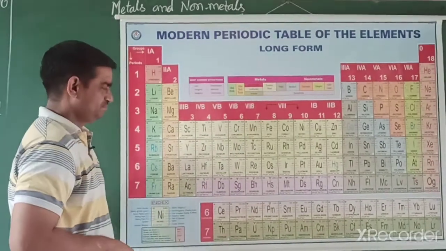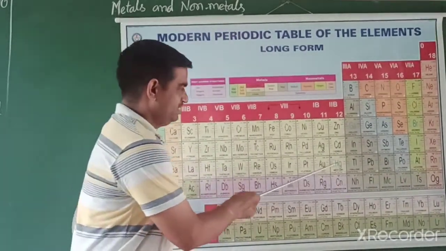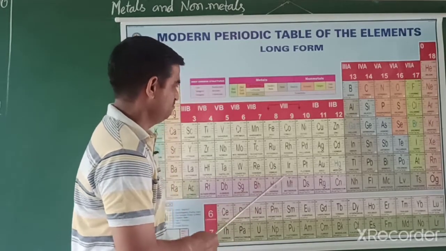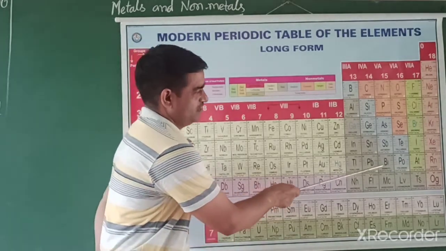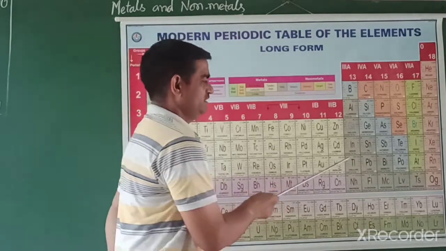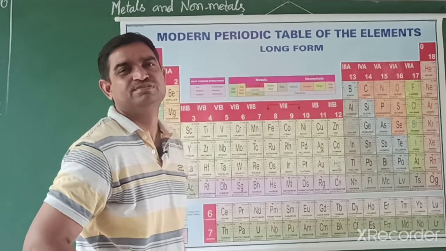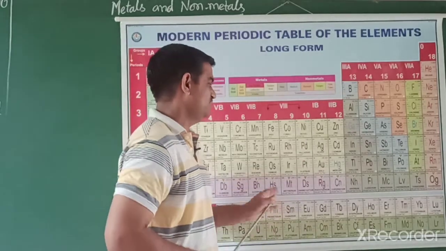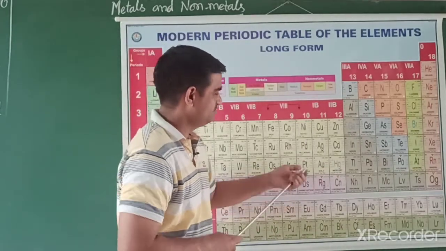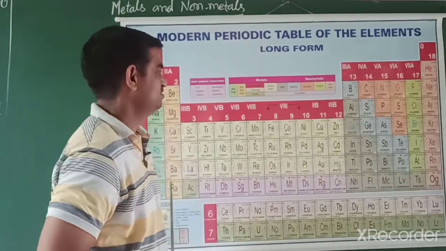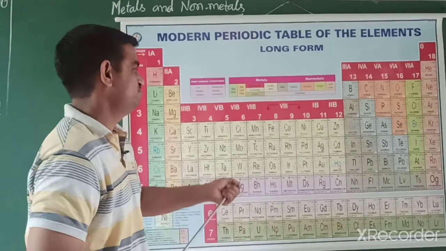And the other ones, mercury and lead. Lead means plumbum, Pb, that is a carbon group element. These two metals are found to be poor conductors of heat. Silver is the best conductor of heat and electricity. Silver is the best conductor.